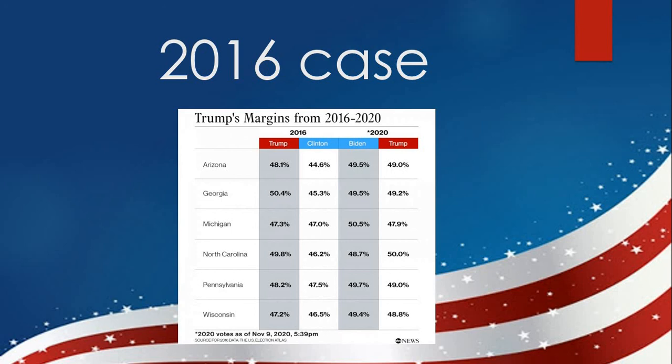No matter how small your win in a given state, you will end up winning all the electoral votes of the state. So it does not really matter by how much you win the state. What matters is that you win the state, and that you win the biggest number of electoral votes in order to be elected president.